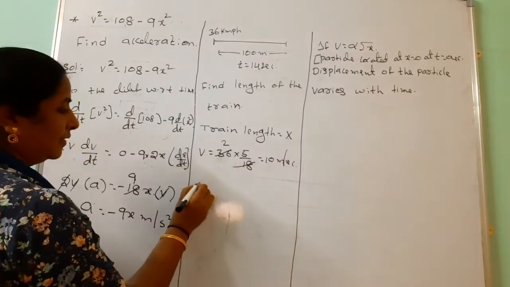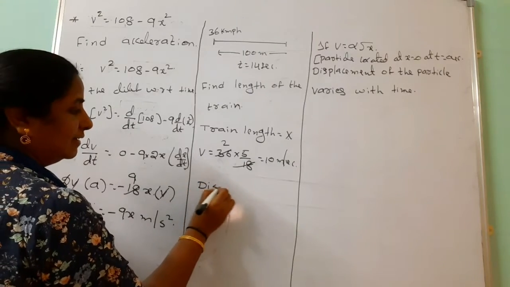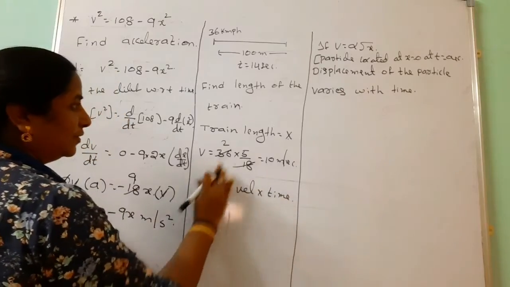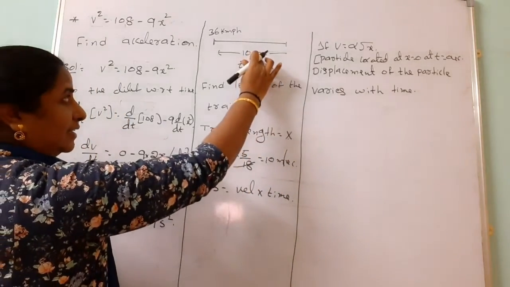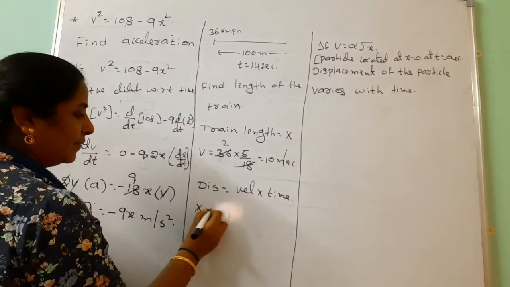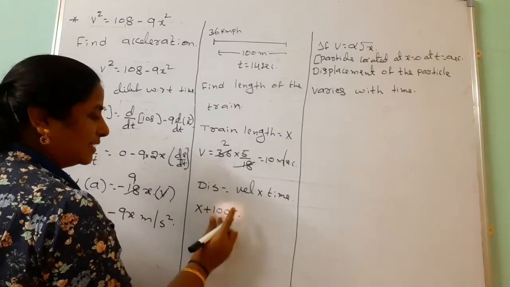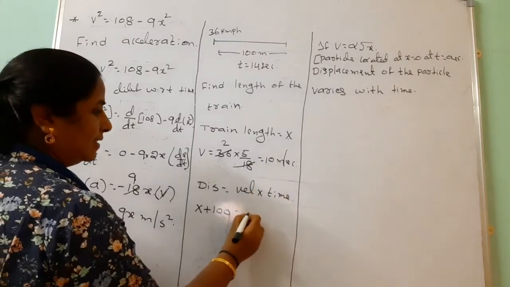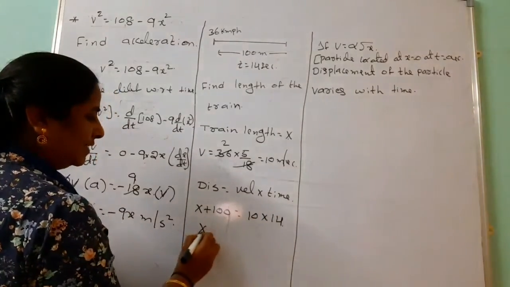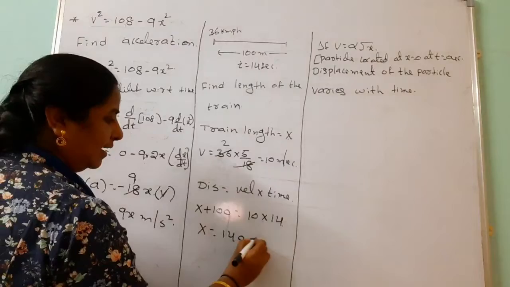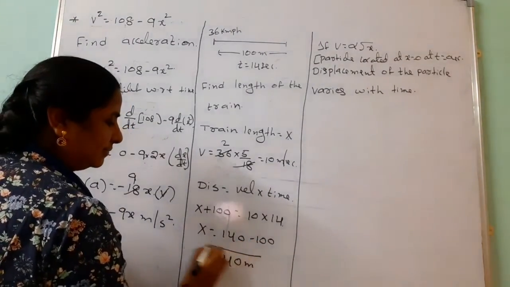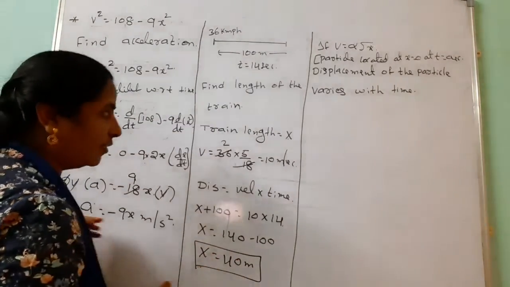Then the general formula for displacement or distance is velocity into time. Here we should consider both how much distance it covers, 100 meters, along with that the train length x. So x plus 100 equals velocity, which is 10, and time, how many seconds? 14 seconds. So x equals 140 minus 100. Length of the train is 40 meters.